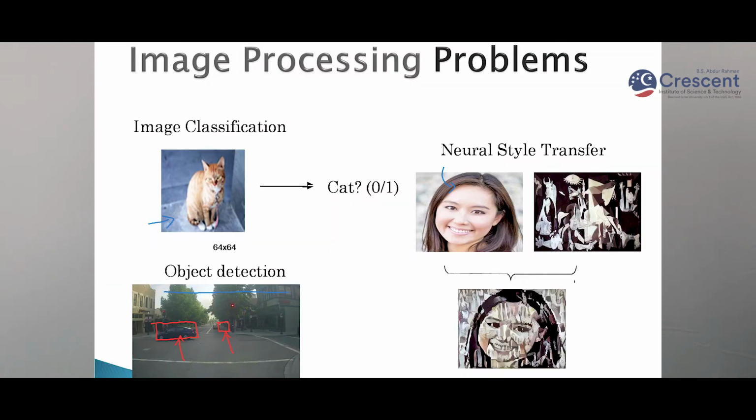With a convolution neural network, we can classify whether this picture is of a cat or some other animal. In the second picture we can see object detection. A self-driving car will have cameras, and there we want to detect the objects. These kinds of problems can be solved with a convolution neural network.